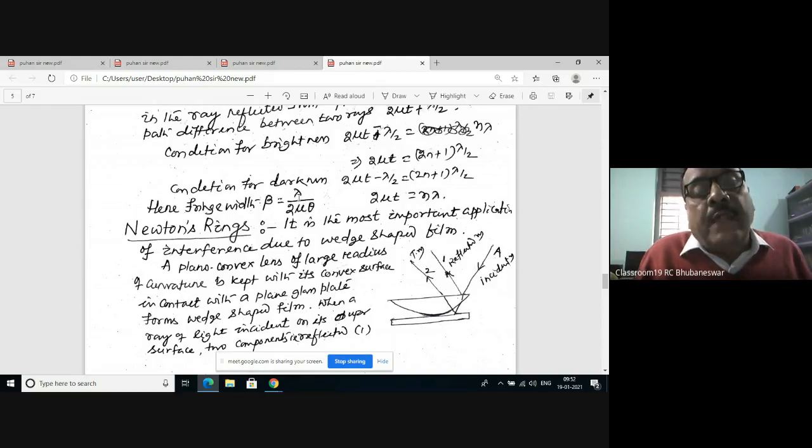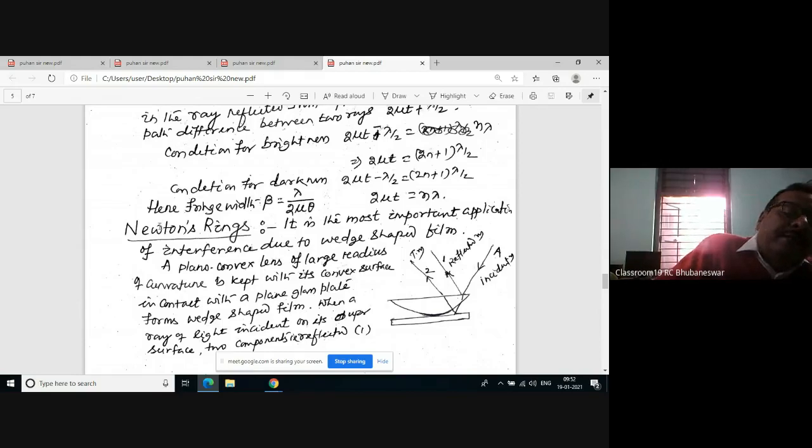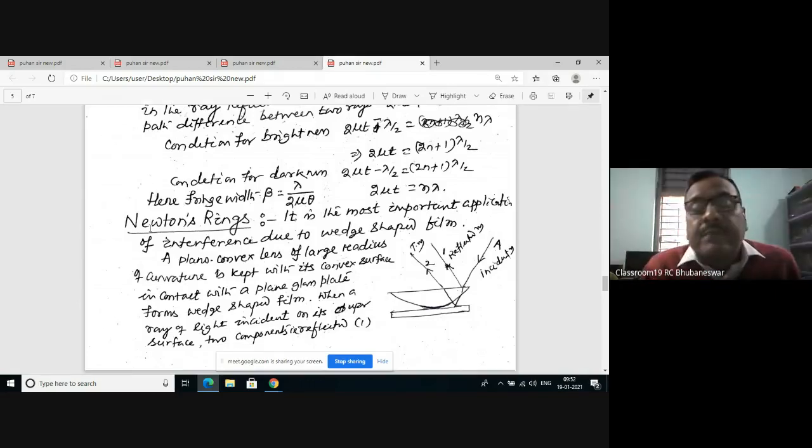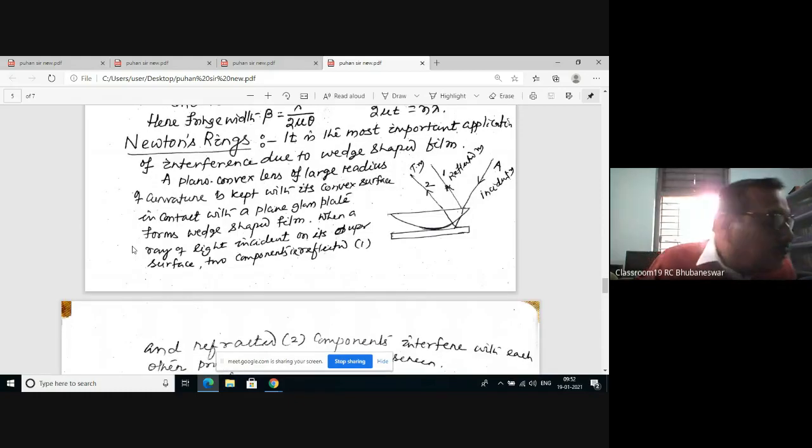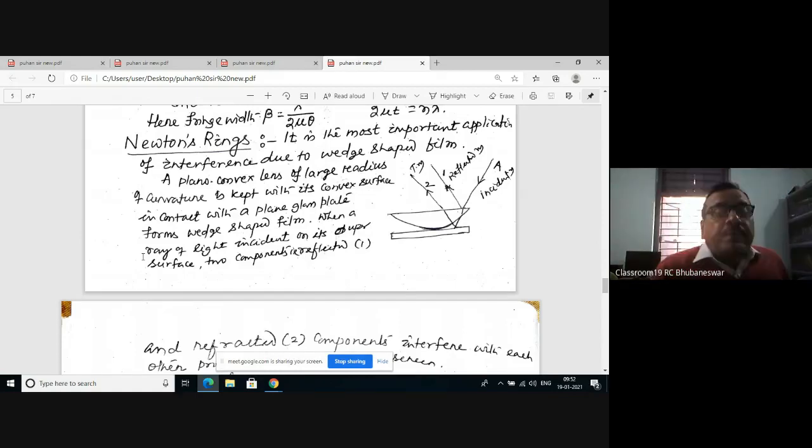So this is another example of interference obtained by division of amplitude: first the thin film, second the wedge shape film. Next, the Newton rings. They are also interference patterns over the screen due to division of amplitude, and this is also an example of the wedge shape film, the Newton's rings instrument.